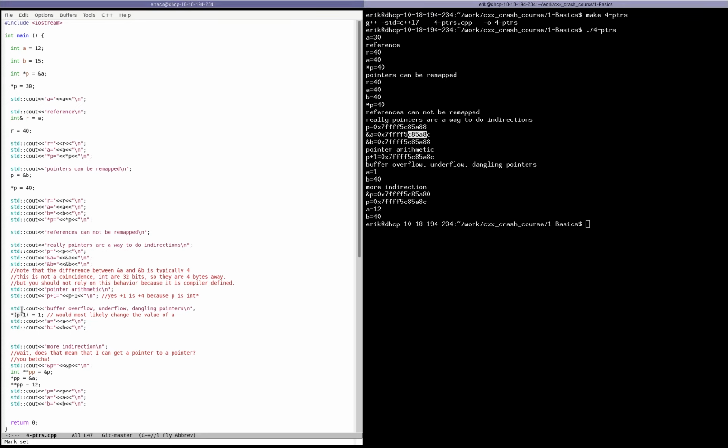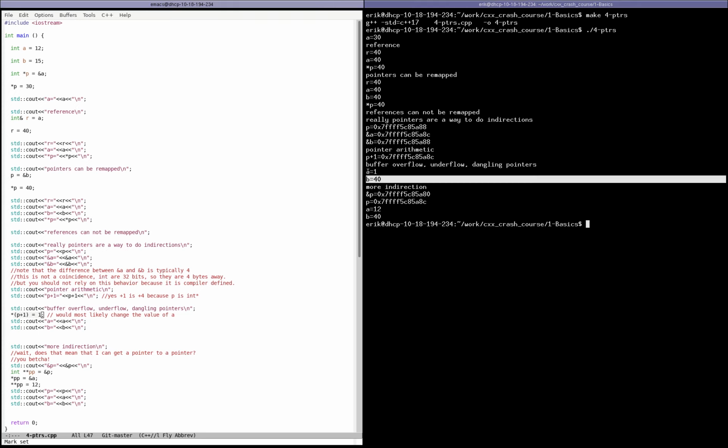So if you change the value of whatever is stored at memory location p plus 1, and you change it to 1, you can see that the value of b did not change, but the value of a is changed to 1. That's not a behavior you can rely on. It depends on the compiler, it depends on the machine, it depends on a lot of things. But that's the type of reason why you get buffer overflows, buffer underflows, and those kinds of nasty dangling pointer problems that you typically get in a language like C or C++.